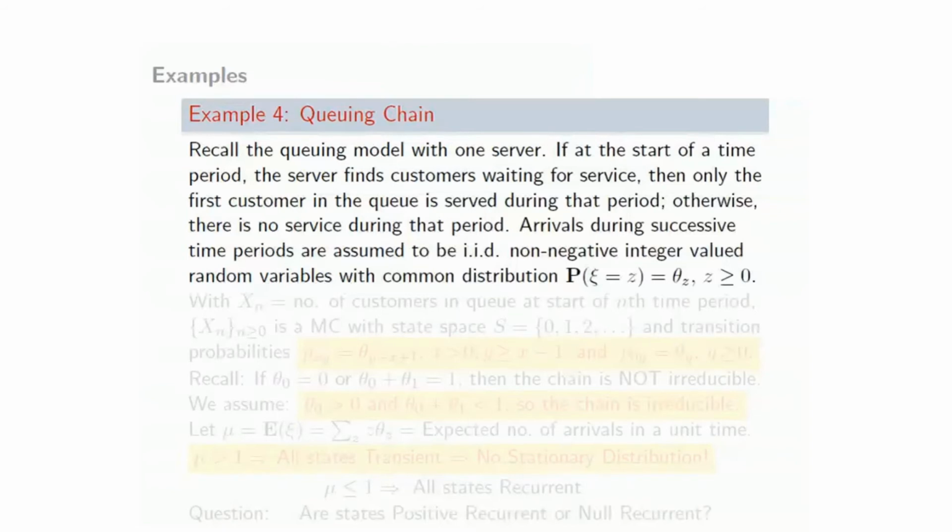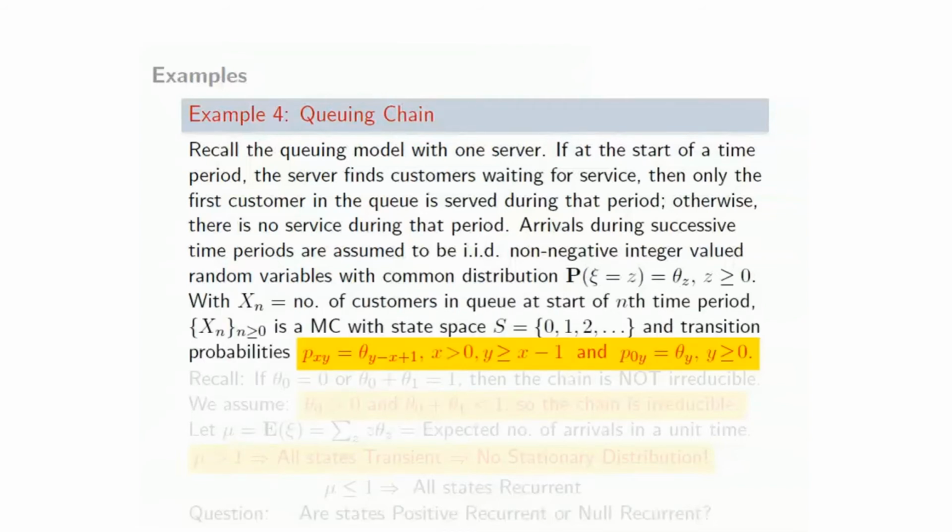The randomness here comes from the arrivals during successive time periods, which are assumed to be IID non-negative integer valued random variables with a common distribution. I call the generic random variable of the number of customers arriving xi. Probability xi equal to z is theta z for z equal to 0, 1, 2, 3, etc. So for any unit time period, the probability that z new customers arrive is theta z.